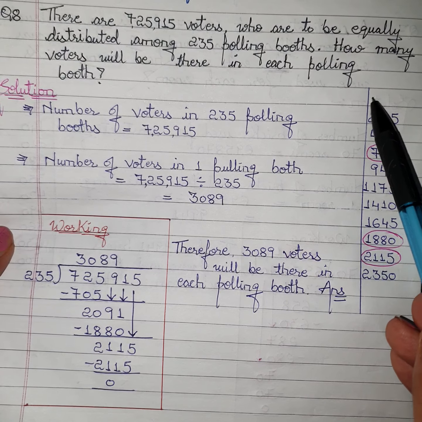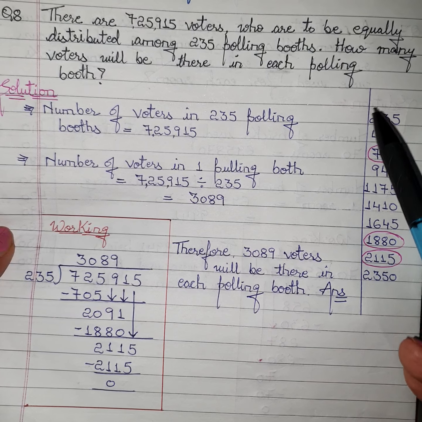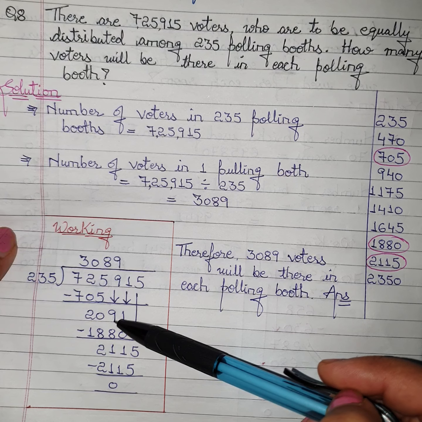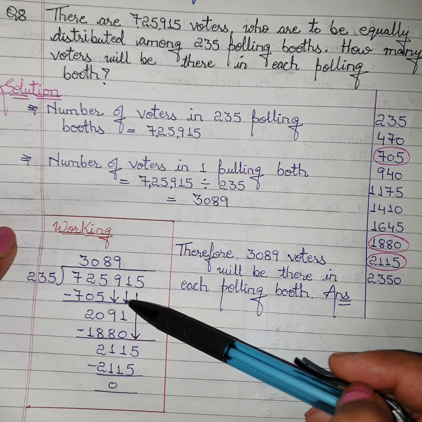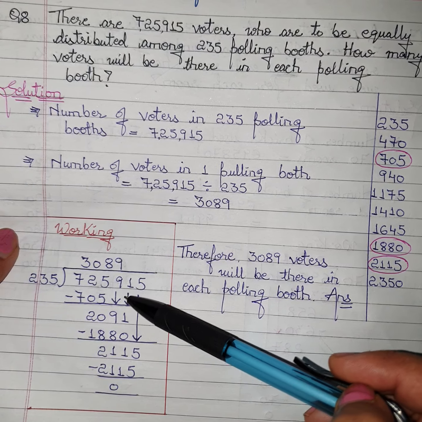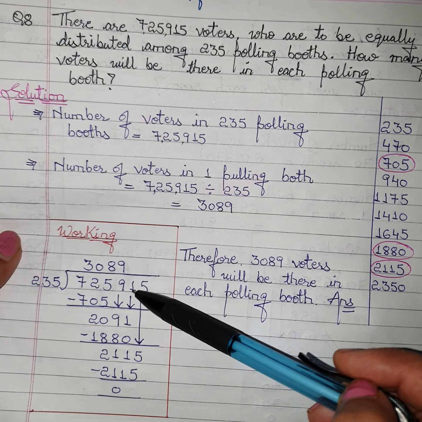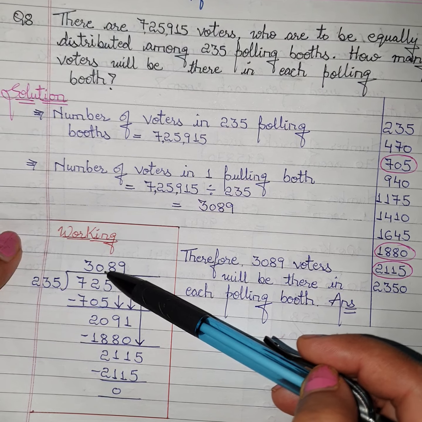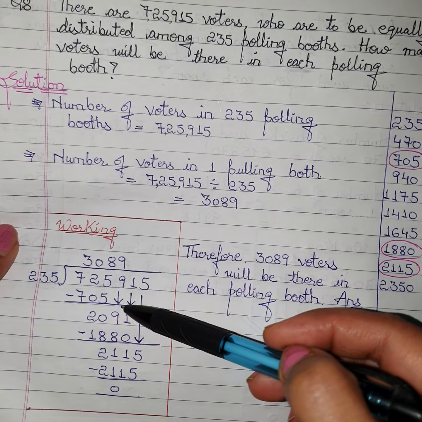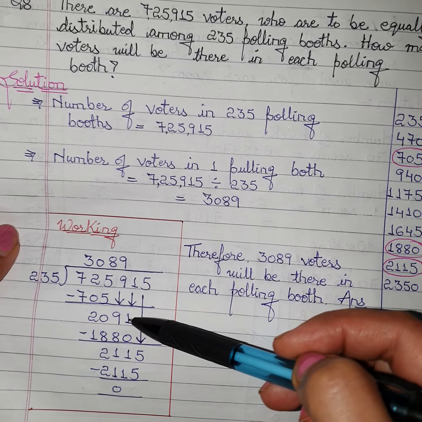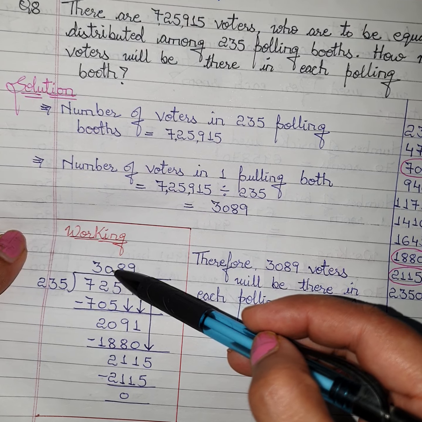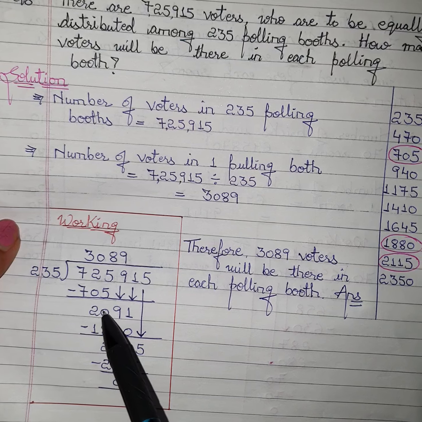Now see, 209 doesn't come in the table of 235, right? Because the first number is only 235. So how can 209 come in the table of 235? So what we will do, we will bring down one more number. So here I have taken one more number down, 1. Students, keep in mind, whenever we take down 2 numbers together, then first of all we have to put one 0 at the top. As I have done here, I have taken 9 down and 1 also down. So when I have taken 2 numbers down, firstly I have put one 0 at the top in the quotient. Now my number is 2091.